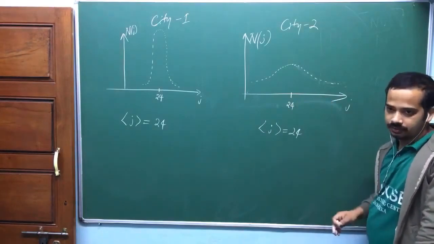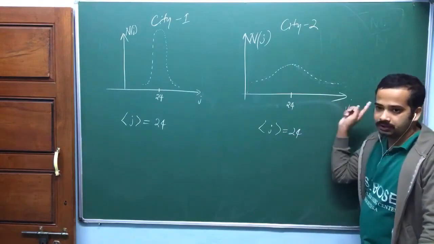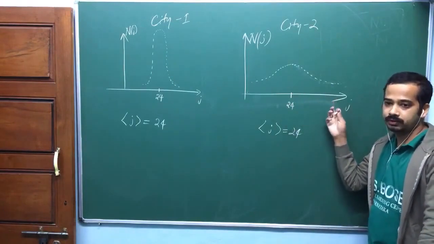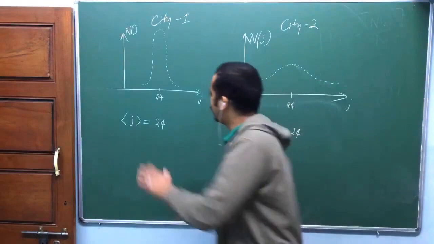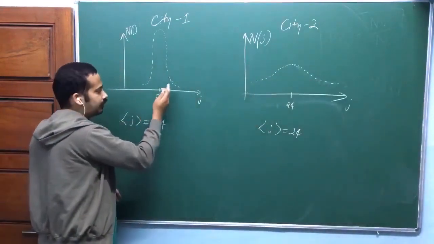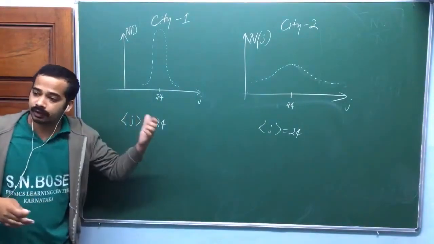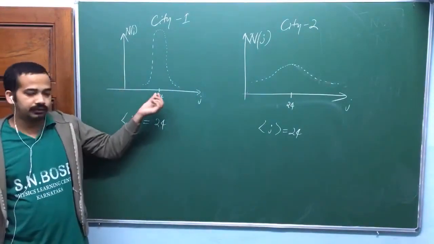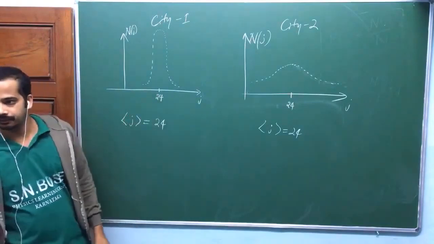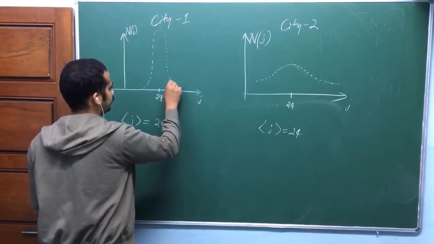Deviation from mean. Deviation of the ages from mean, that is more here, isn't it? Again, deviation of individual people's age from mean is less here. We call that one mean deviation. Deviation of ages from mean is very less here. Let me take this one almost to 0. That's the best idea. Okay?